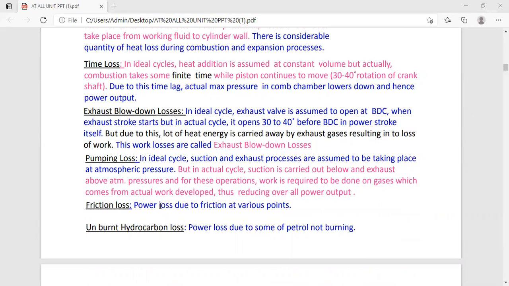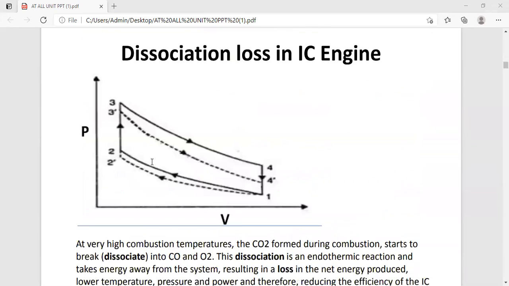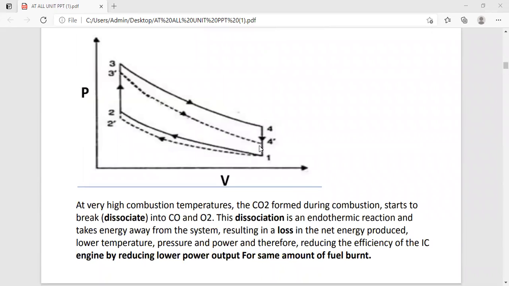Next, the third point is the exhaust blowdown losses. Whenever we discuss exhaust blowdown, the exhaust valve is assumed to open at BDC in the ideal cycle, while in the actual cycle it opens at 50 degrees before BDC.